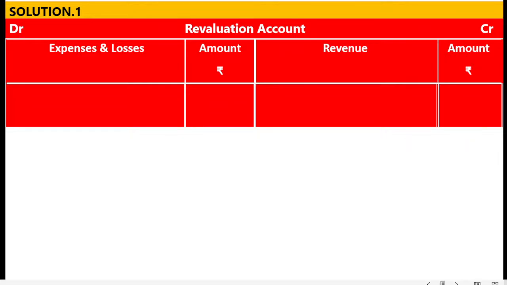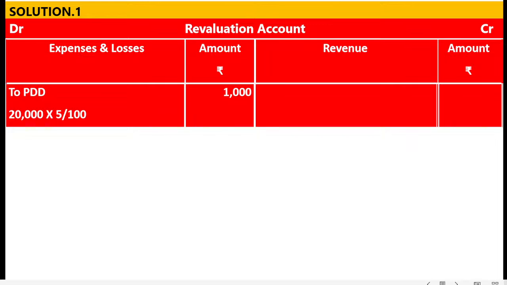PDD increase in the liability means increase in the personal account: credit the incomes and gains. So entry is revaluation account debit to PDD account. How to calculate? Take the question, 20,000 into 5%. It is 1,000. This is step number 1.